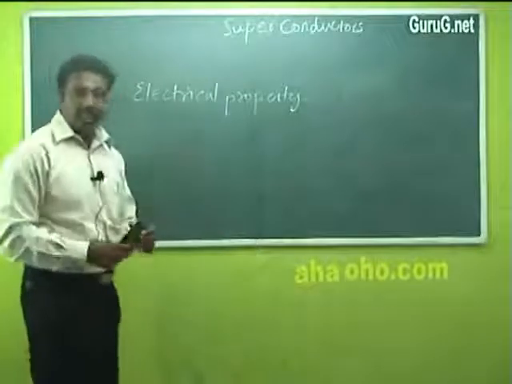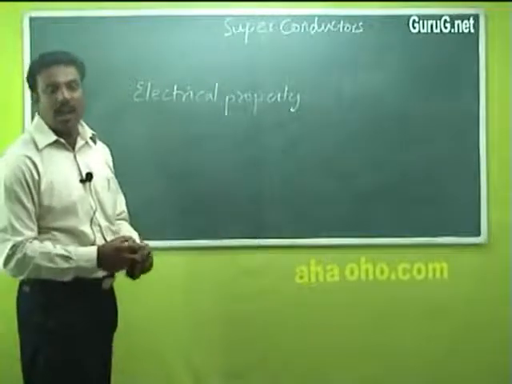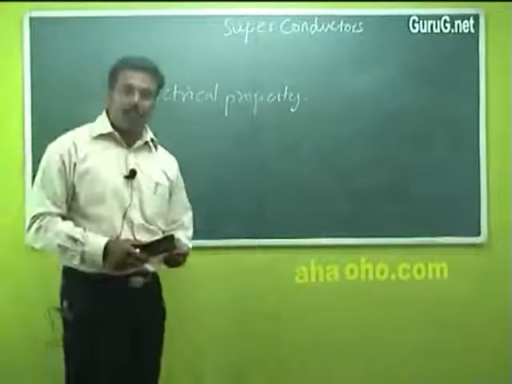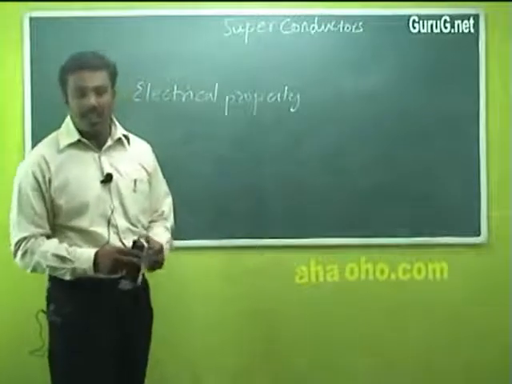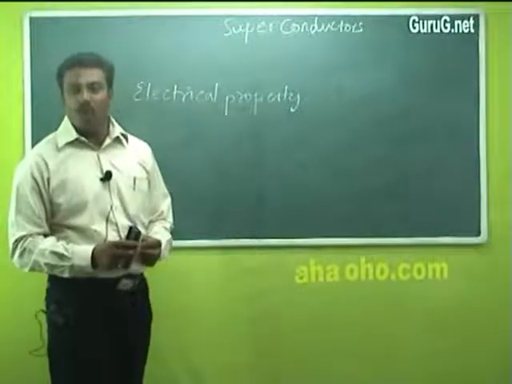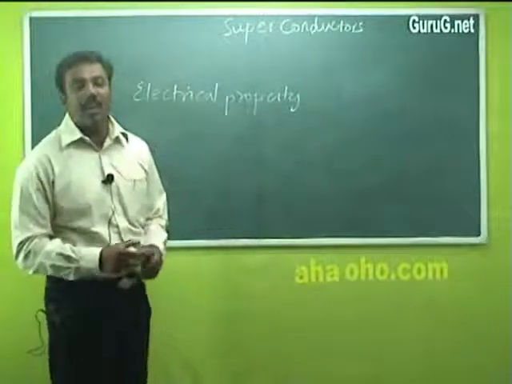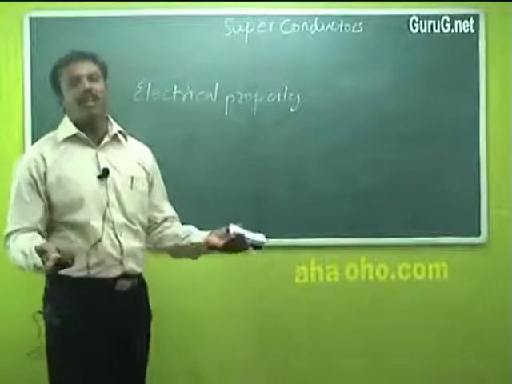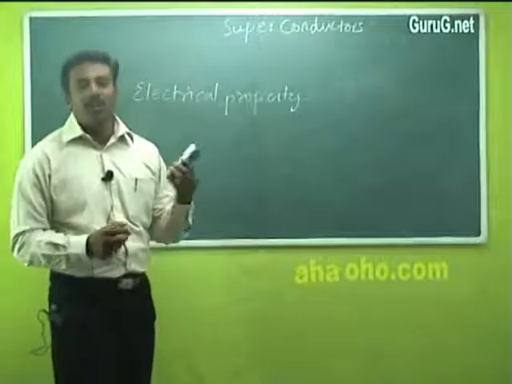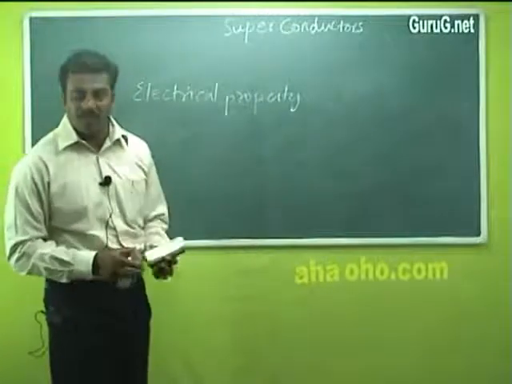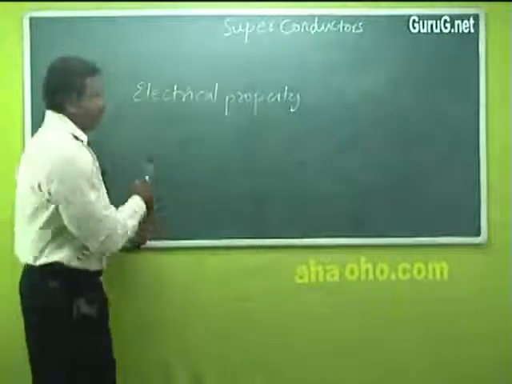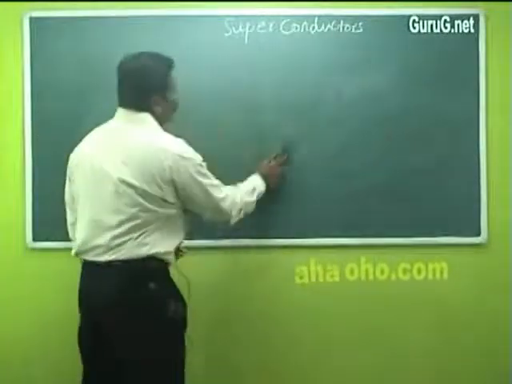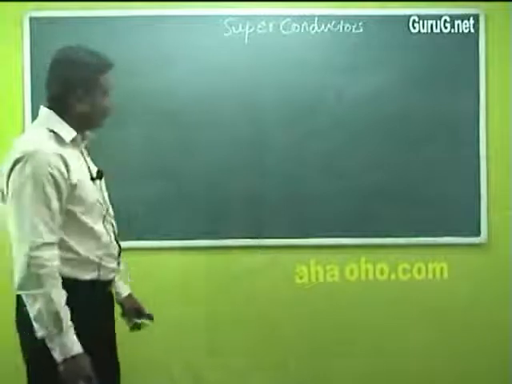When a large value of magnetic field is induced, the superconducting phenomenon is automatically destroyed in the material and it becomes a normal material. This is the electrical property of the superconductor.